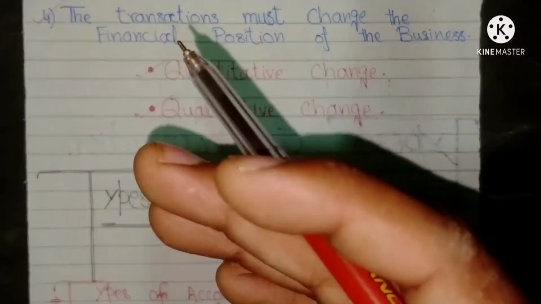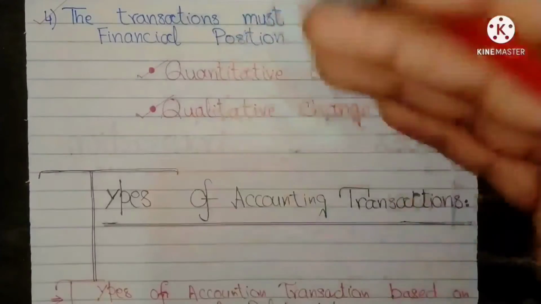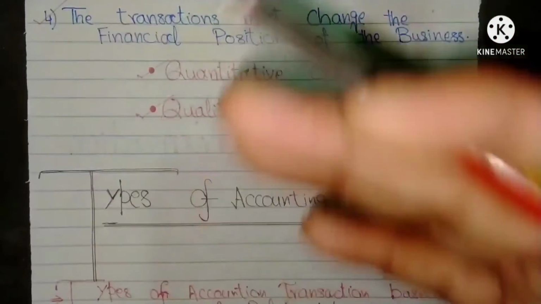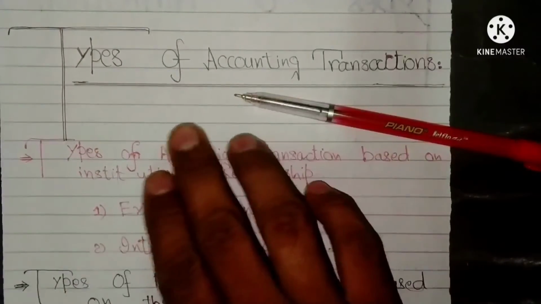This does not change the value of our assets, but this causes a qualitative change in our financial position. Hence, it is a transaction. There are some types of accounting transactions.